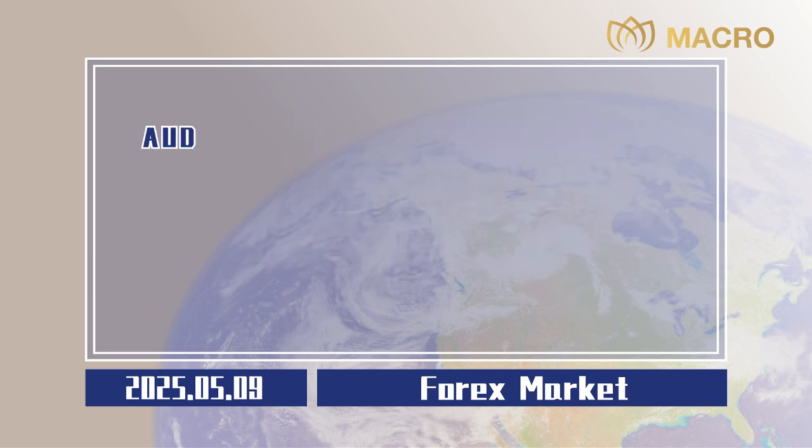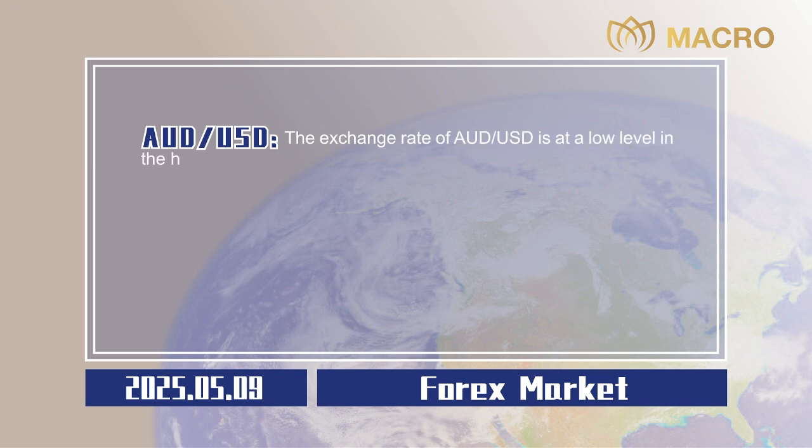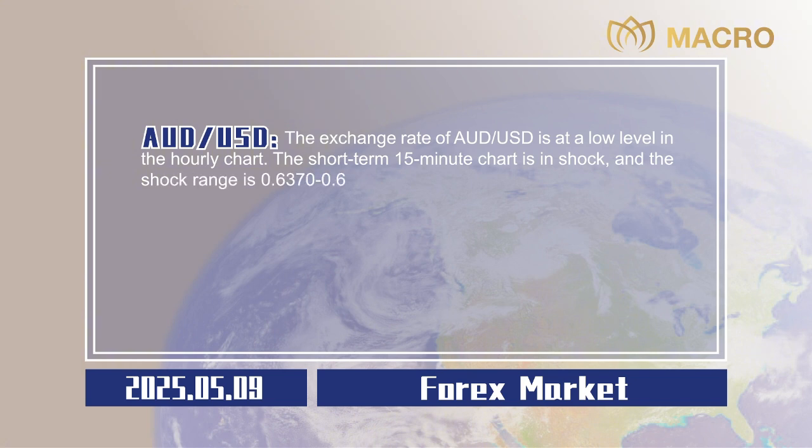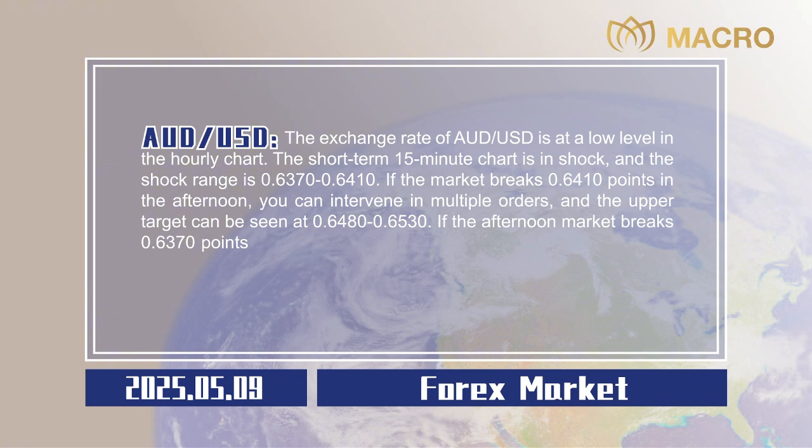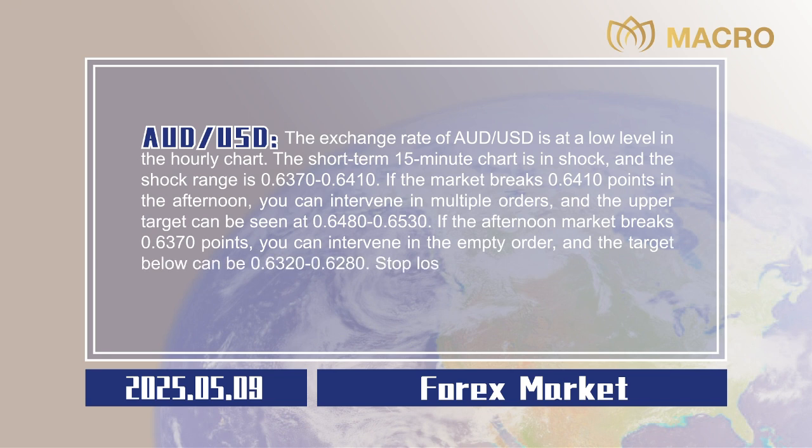Australian dollar to US dollar. The exchange rate of Australian dollar to US dollar is at a low level in the hourly chart. The short-term 15-minute chart is in shock, and the shock range is 0.6370 to 0.6410. If the market breaks 0.6410 points in the afternoon, you can intervene in multiple orders, and the upper target can be seen at 0.6480 to 0.6530. If the afternoon market breaks 0.6370 points, you can intervene in the empty order, and the target below can be 0.6320 to 0.6280. Stop losses are all 20 points.